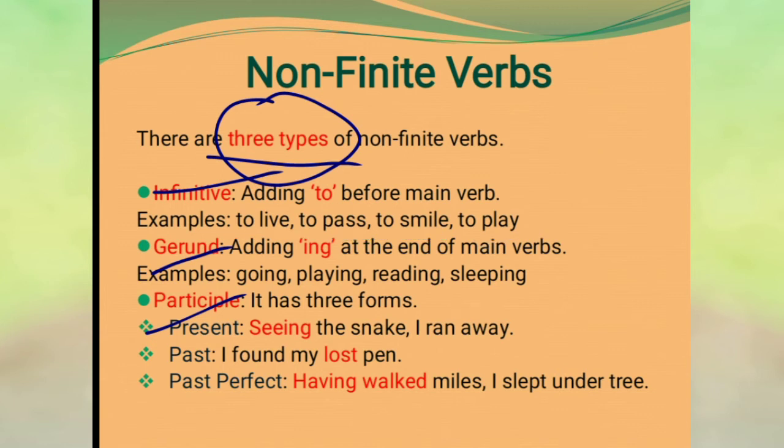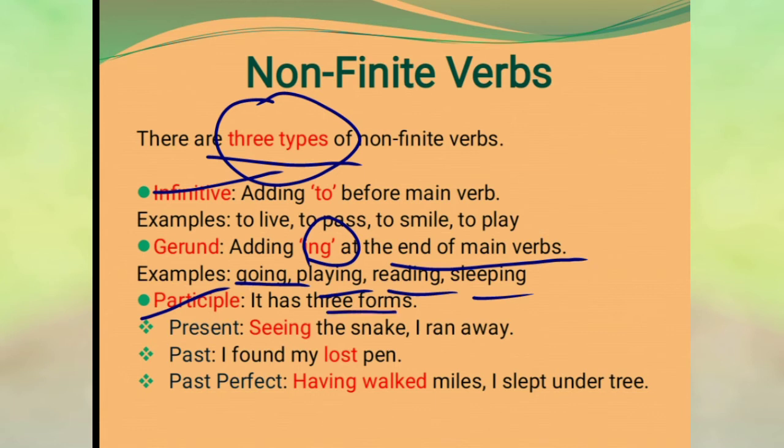Now, gerund: adding ing at the end of the main verbs. For example: going, playing, reading and sleeping. Now, let us talk about participle form of non-finite verbs.